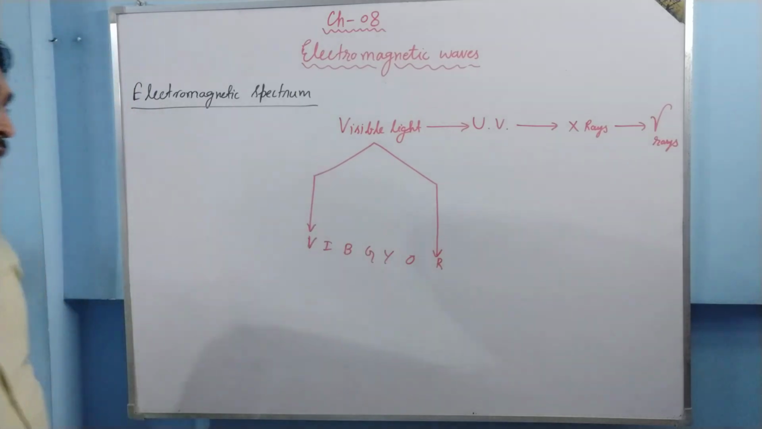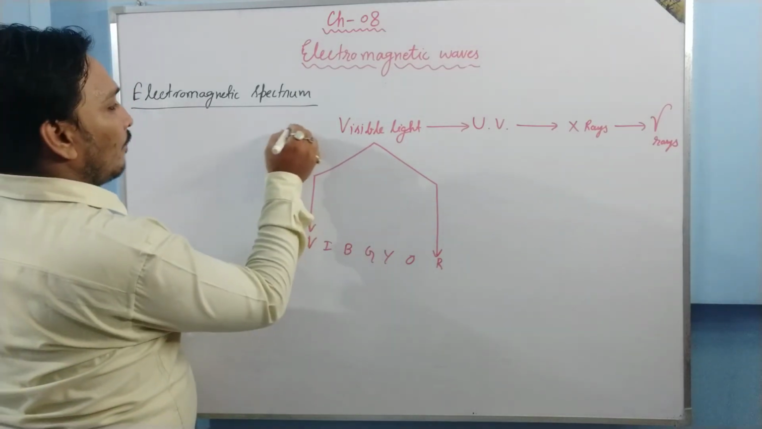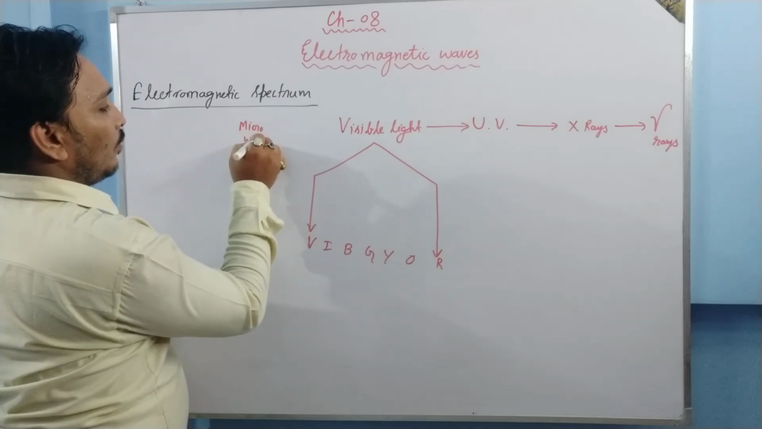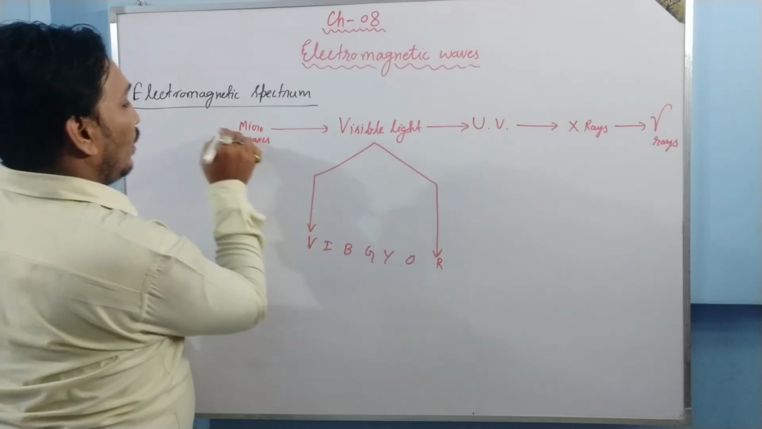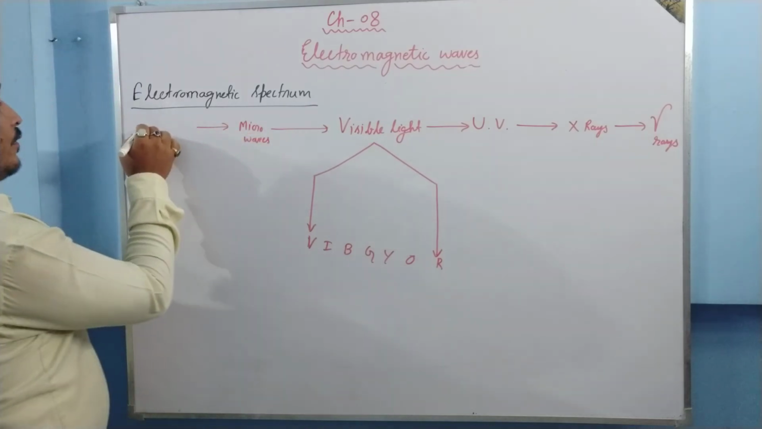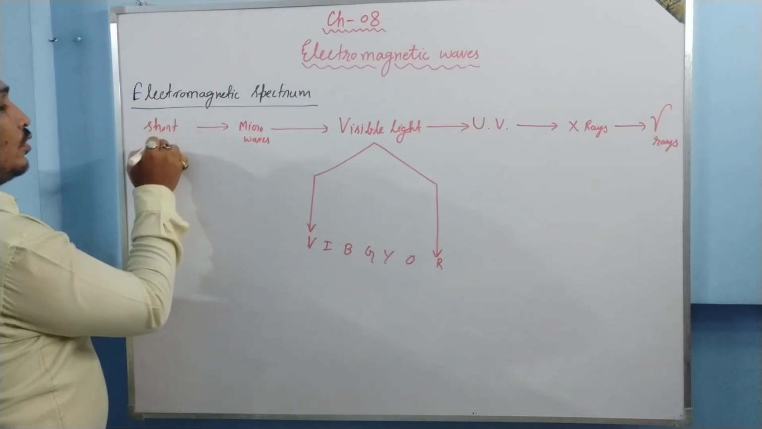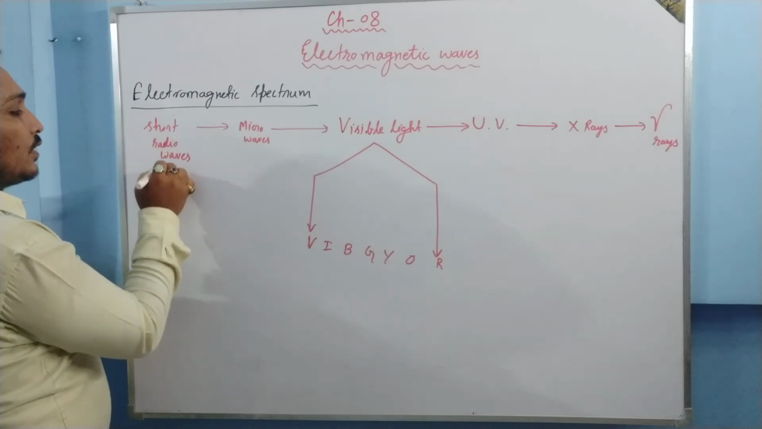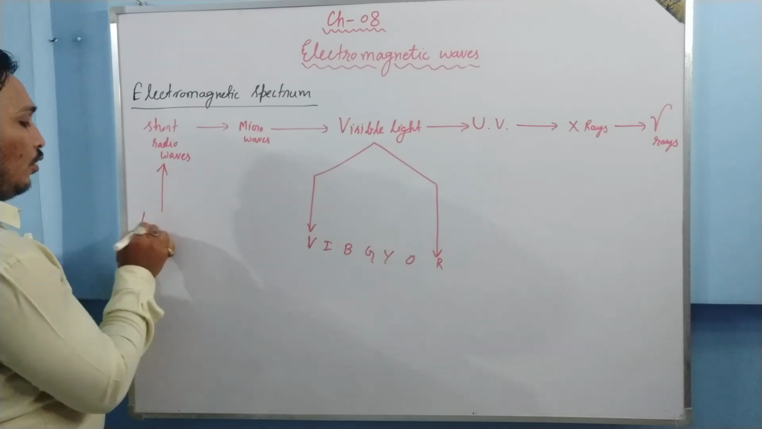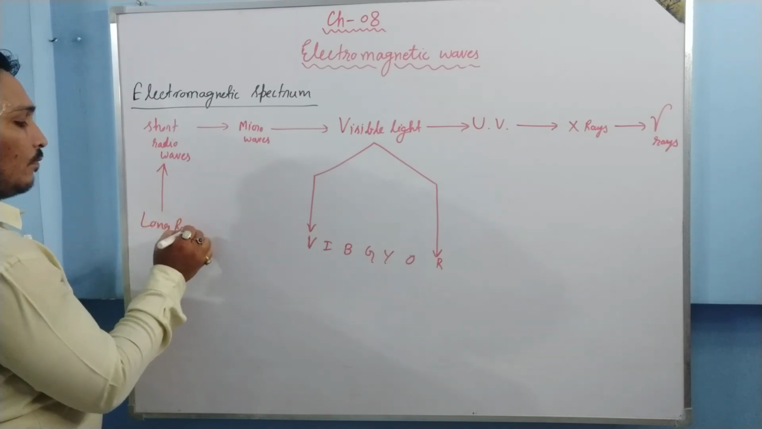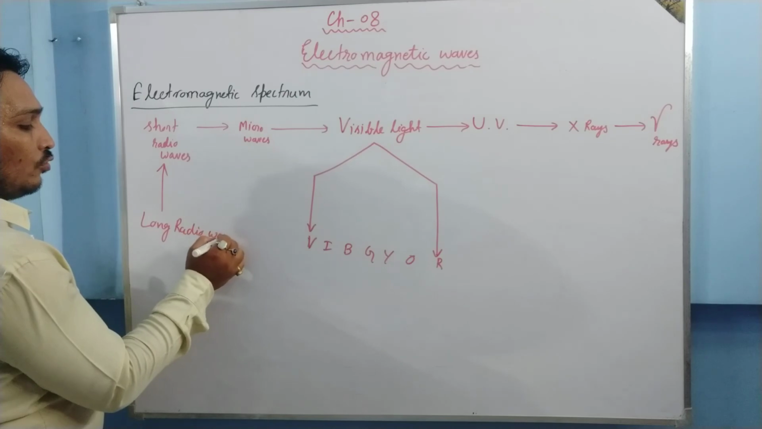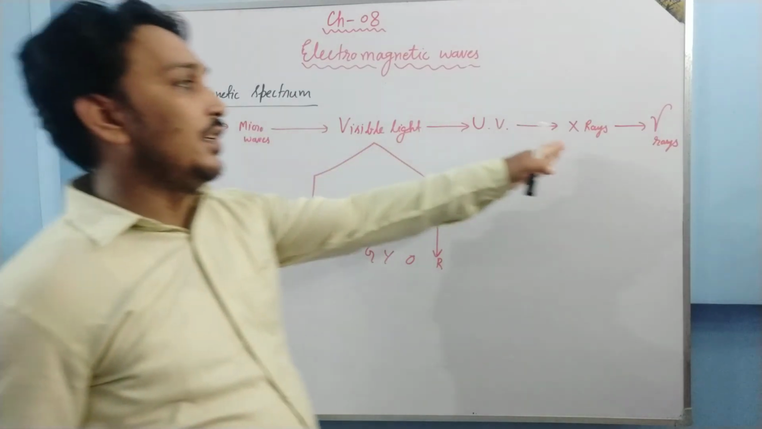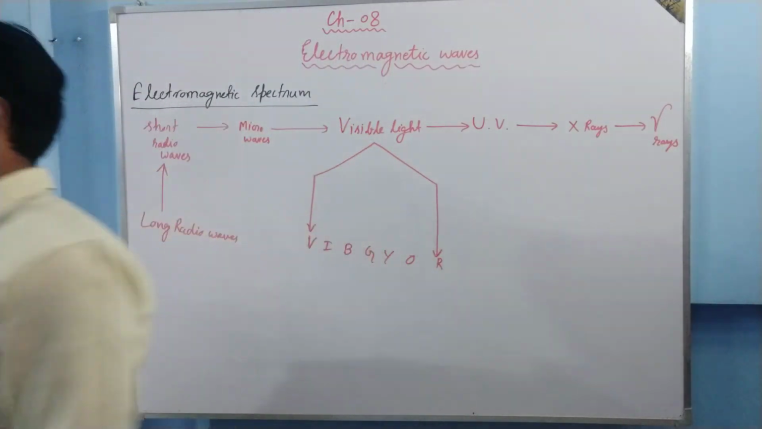Before visible light, we'll have microwaves. Before microwaves, we have short radio waves. And before short radio waves, we have long radio waves. So how many waves are there to remember? 1, 2, 3, 4, 5, 6, 7. These are the 7 spectrums.